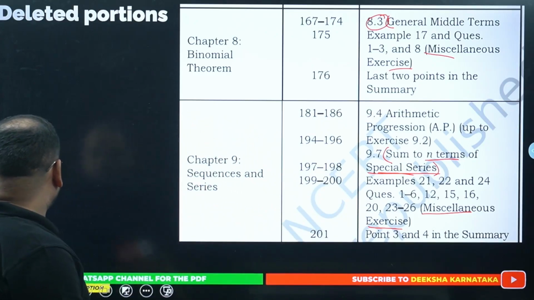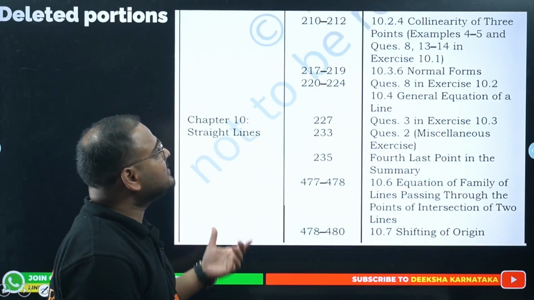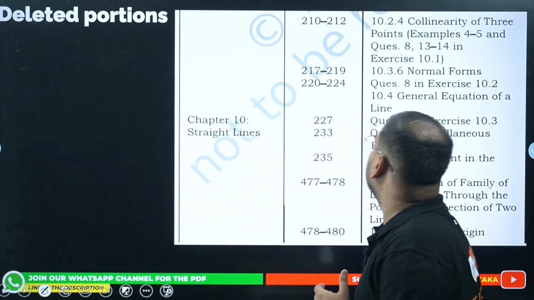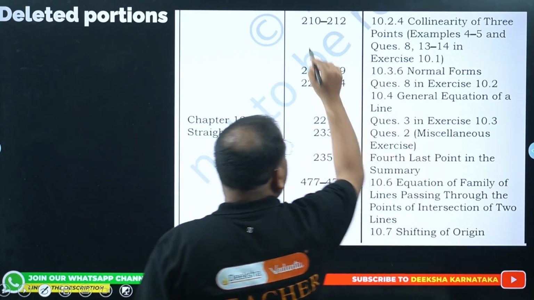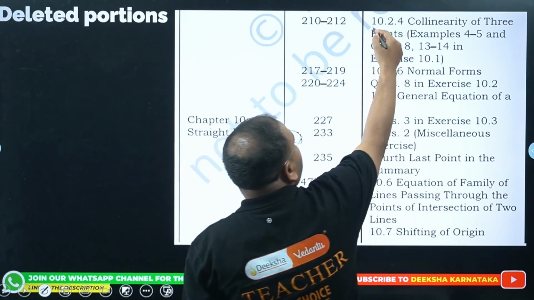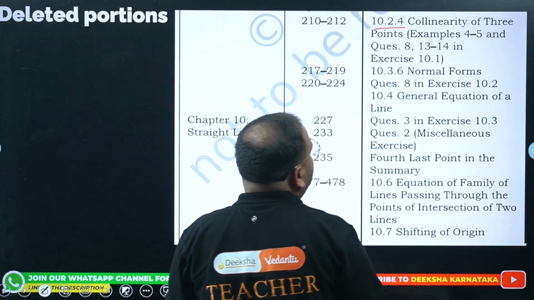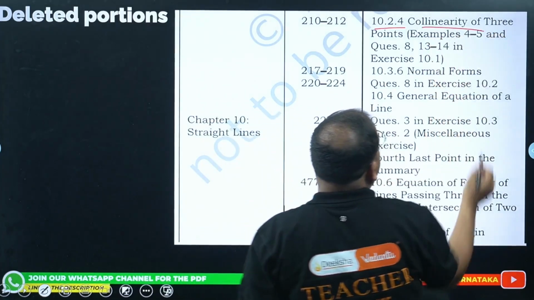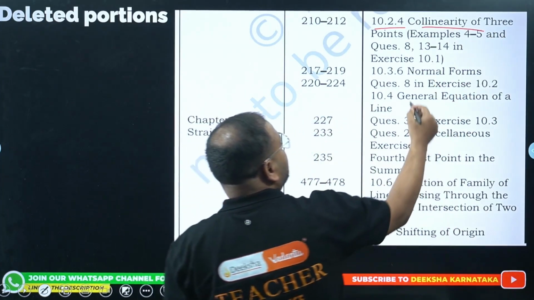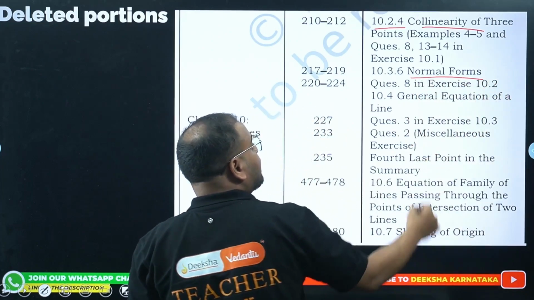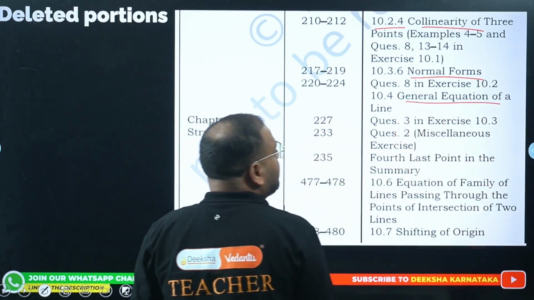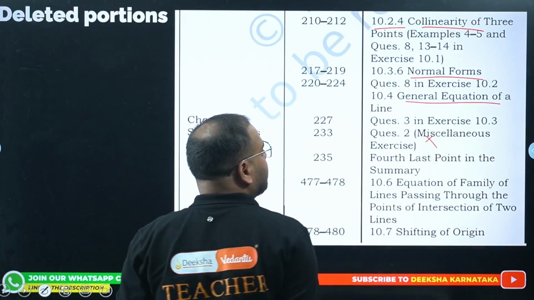This is again PU1 portions. Straight lines: a lot of things are cut off. Check out here. You can list them out with page numbers, with reference to 10.2 to 10.4. Collinearity of 3 points is cut off. Normal form of the straight line is cut off. General equation of a straight line is cut off. Miscellaneous exercise is again not there.